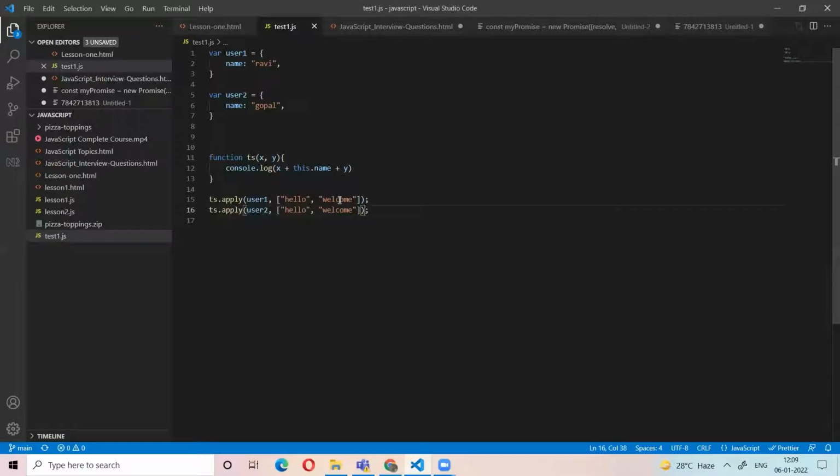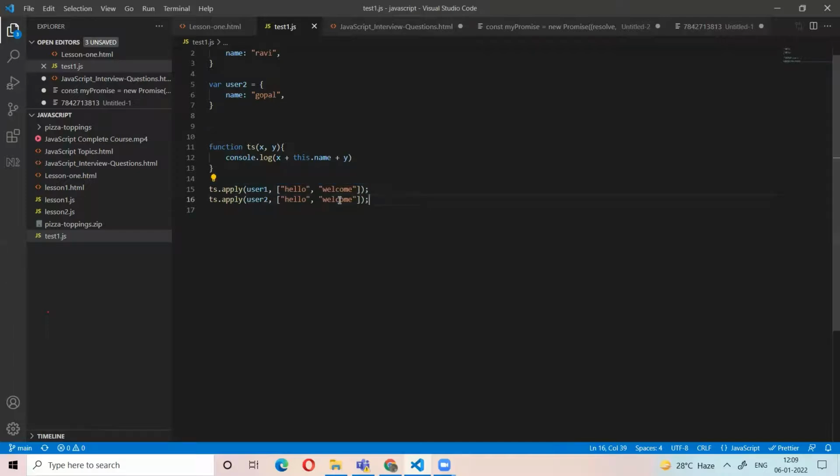Okay. We have the bind function. Bind is also same, but it will not call the function. It will return the function. We can call the function whenever we want. So bind means we are binding a function on an object. It will return a function, and we can call this function anywhere we want.